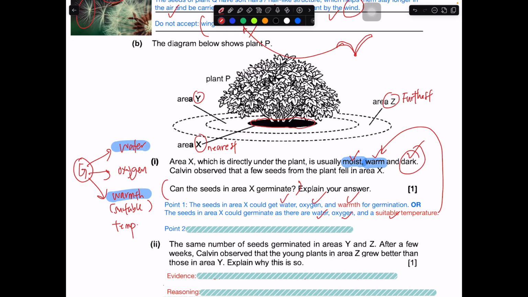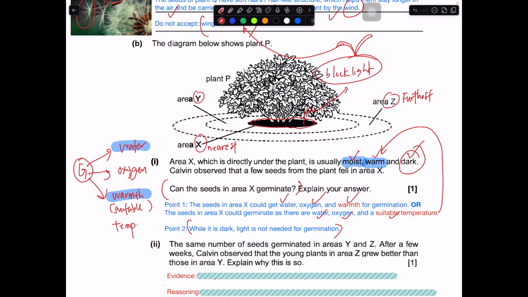This is one key concept that you need to know. While it is dark, light is not needed for germination. When do the seedlings need light? It's only when they have leaves. The seeds themselves do not need light because they do not have leaves yet, so they cannot make food yet. Only when they have developed their first leaf will they need light. Of course, if your seedling grows under here, it will not grow well. It will eventually probably die off because the plant P will block most of the light.